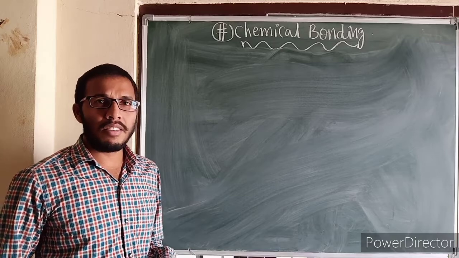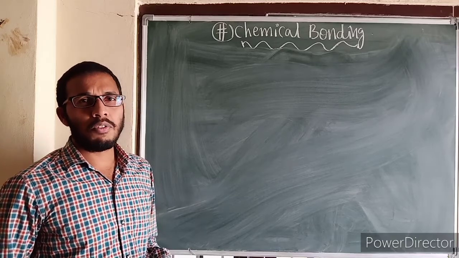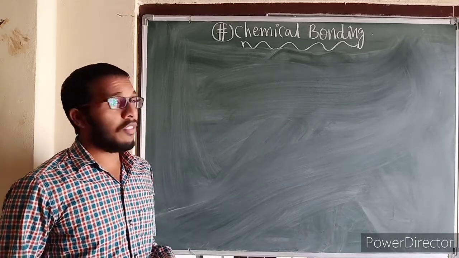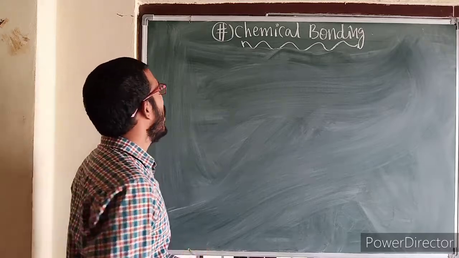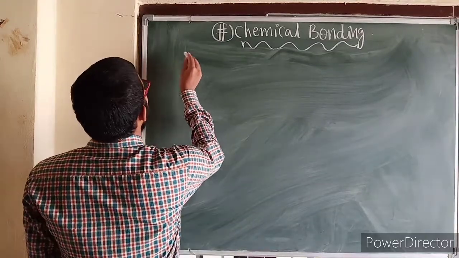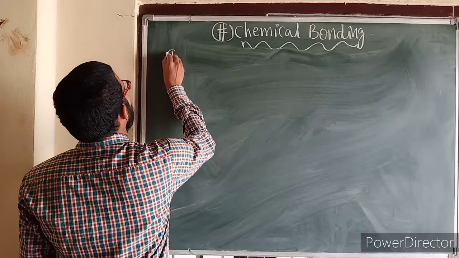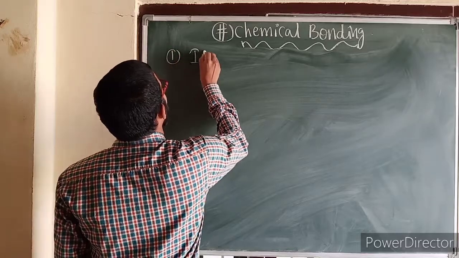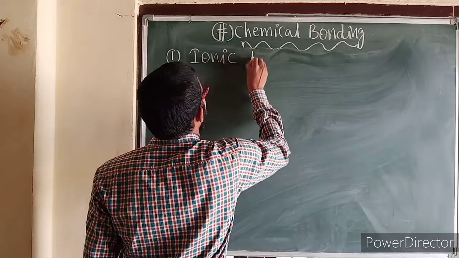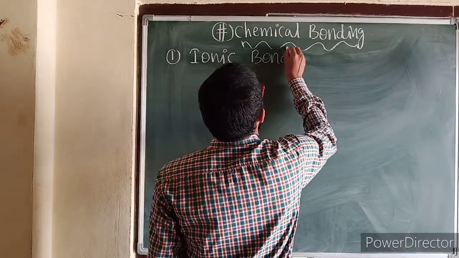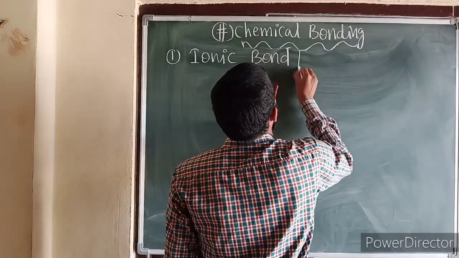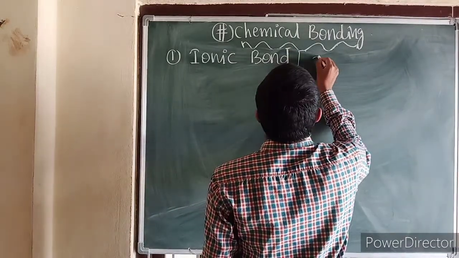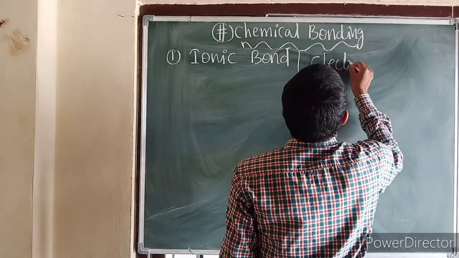Yesterday we discussed types of attractive forces and types of chemical bonds. Today we are going to discuss the first chemical bond, that is the ionic bond. Ionic bond is also known as electrovalent bond.